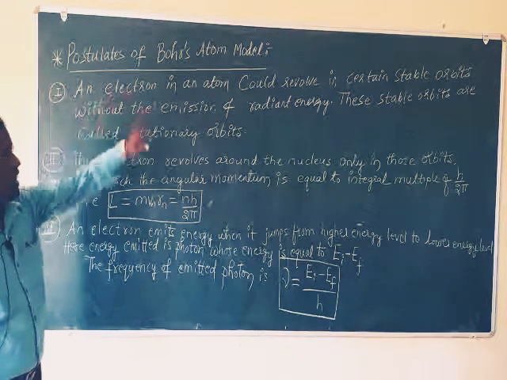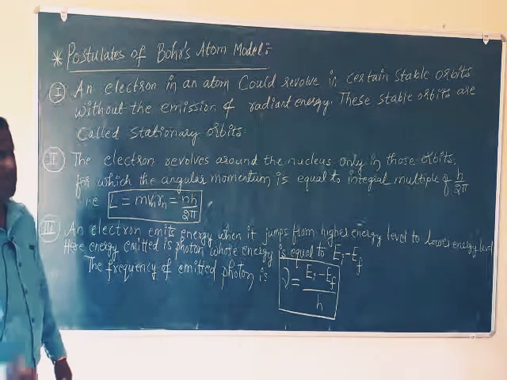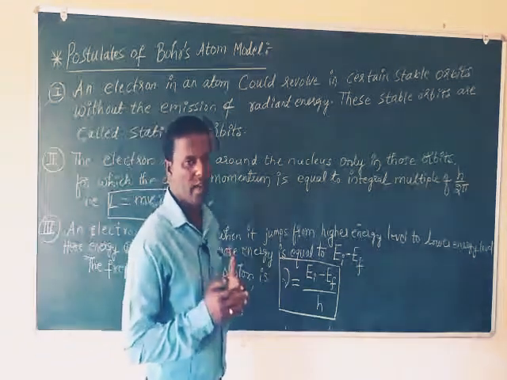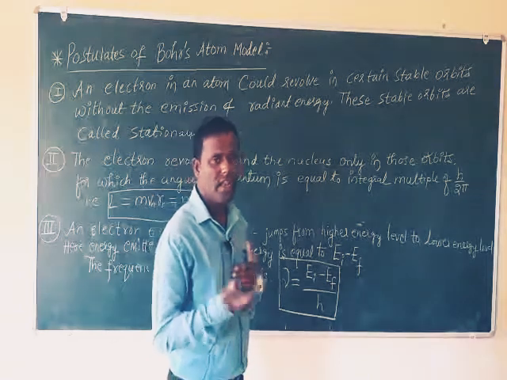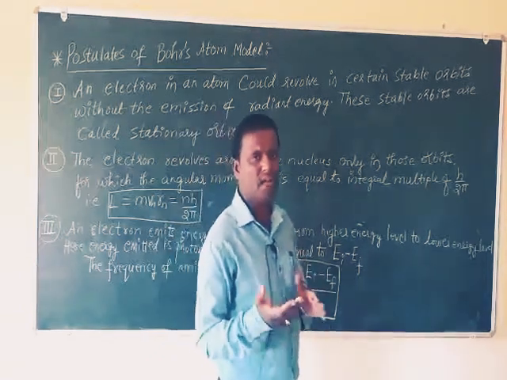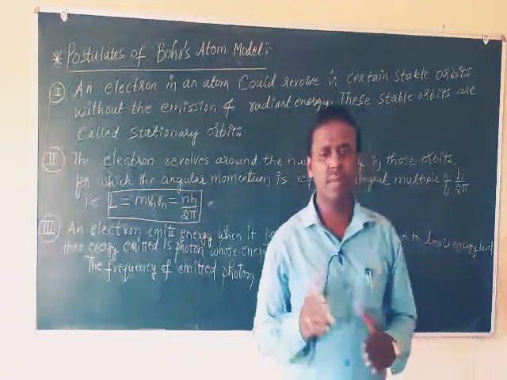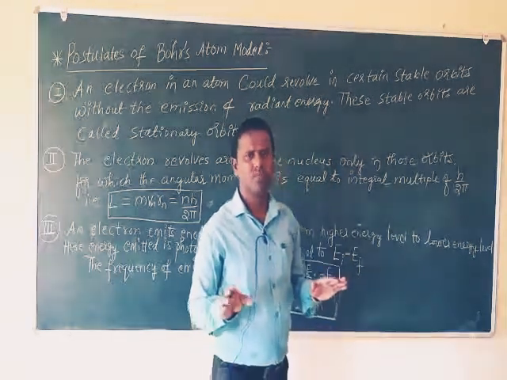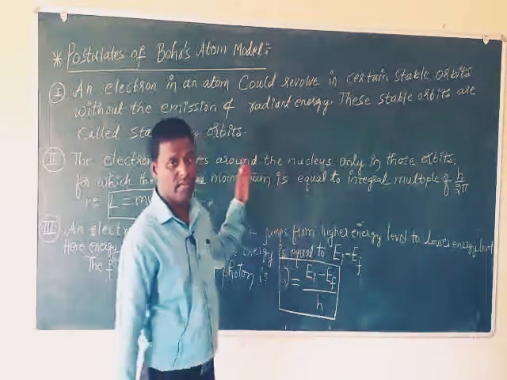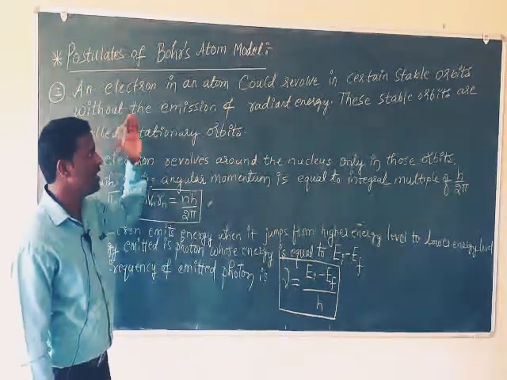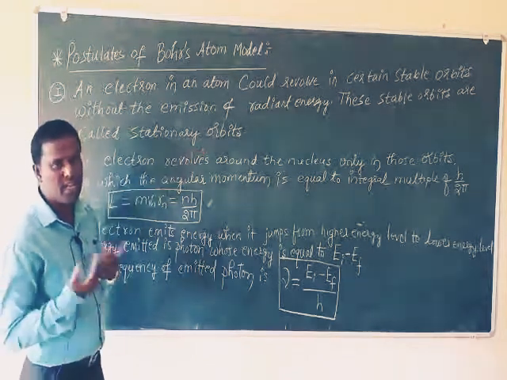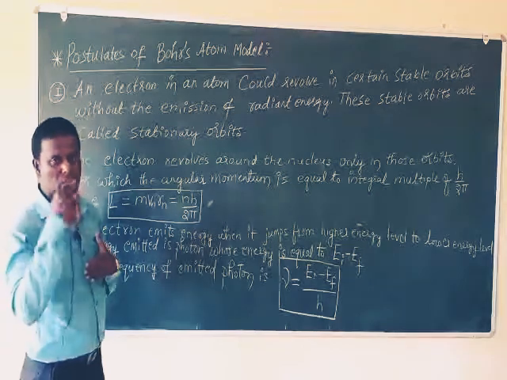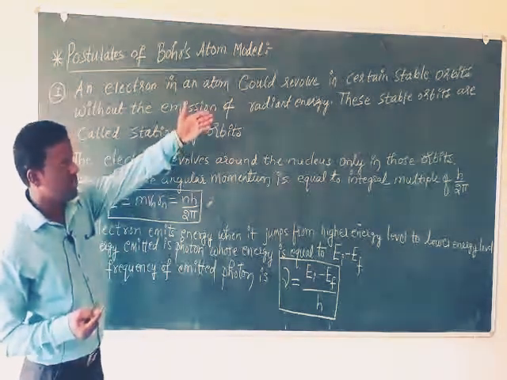Electrons in an atom revolve in some stable orbits without the emission of any electromagnetic radiation, without giving any radiation, whether alpha, beta, gamma, X-ray, microwave, visible light or ultraviolet light. Energy here means photons in the case of an atom. So without emitting any radiation, without giving any energy, they continuously revolve around the nucleus in certain stable orbits.